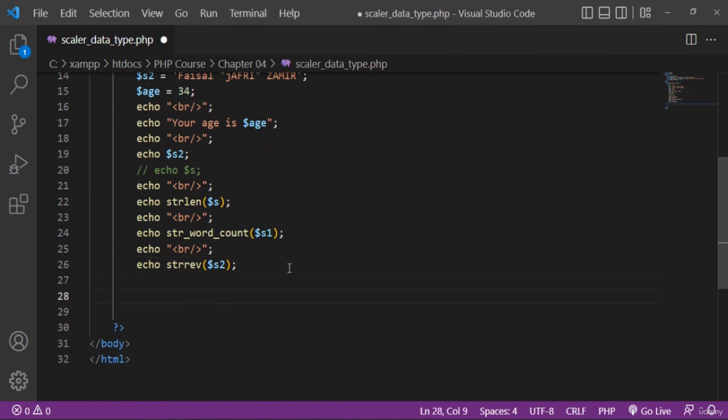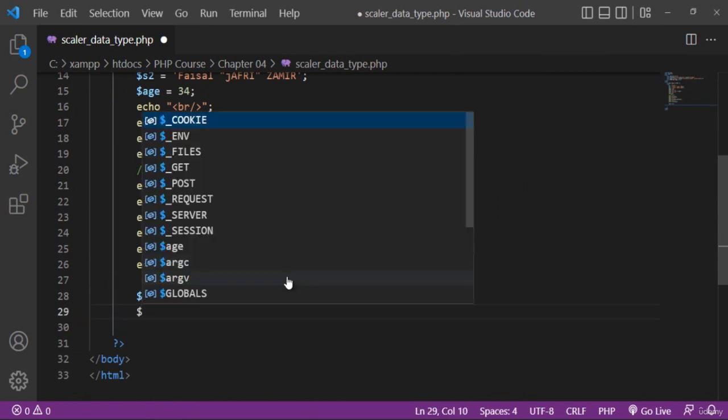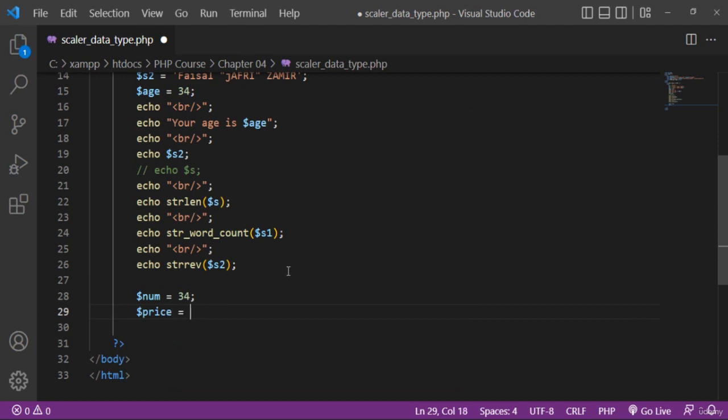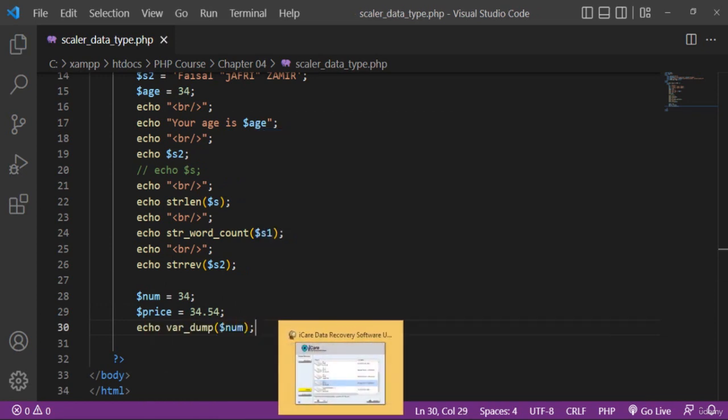So another is the number data type, that is the integer data type. For example, age or num 1 2 3 4. This is an integer data type. And this one, for example, price, is a float data type. So you can also echo var dump. Var dump is used to check the data type. For example, num, so it will display information about the data type.